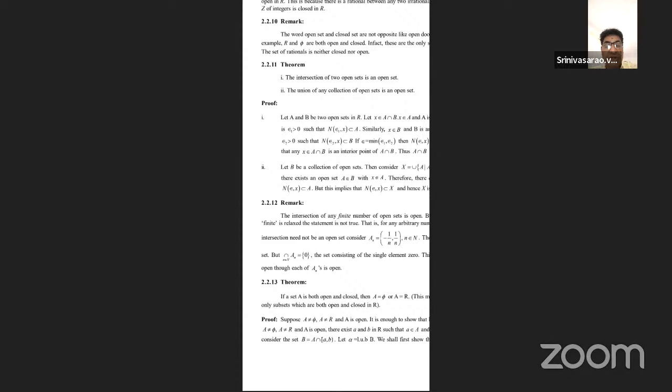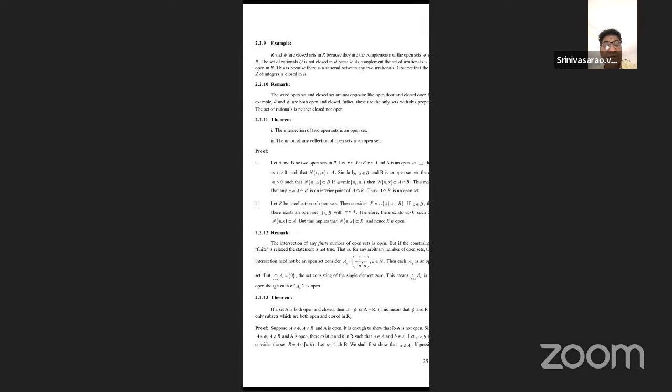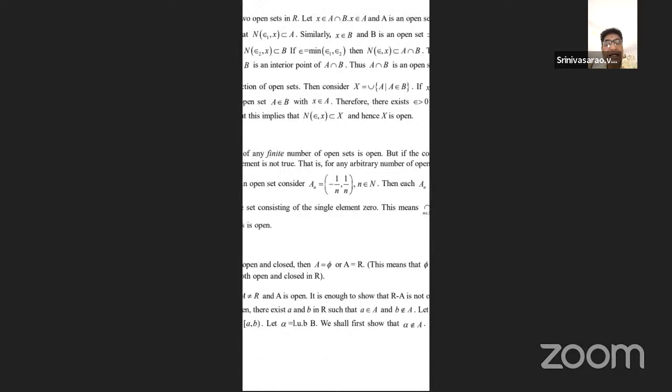So that is one of the important theorems. Students, listen carefully. The intersection of a finite number of open sets is open. But the converse is not true: for an arbitrary number of open sets, the intersection need not be an open set.